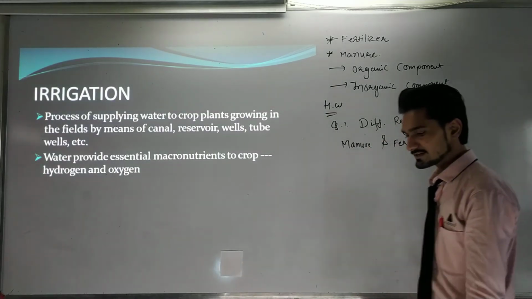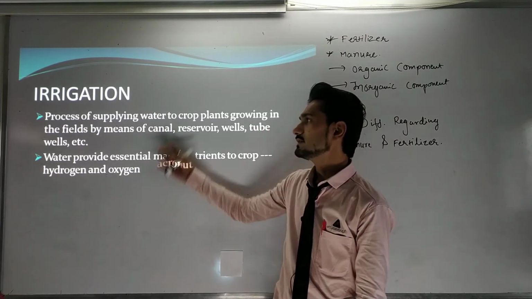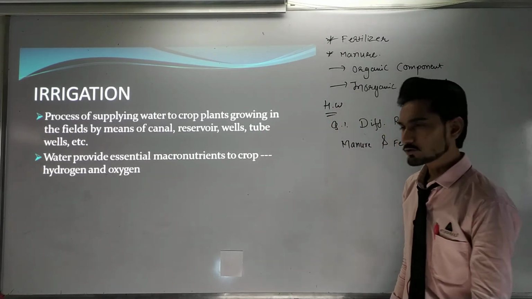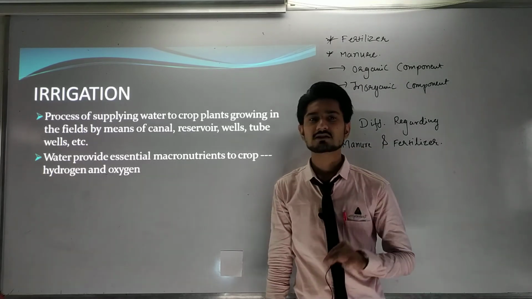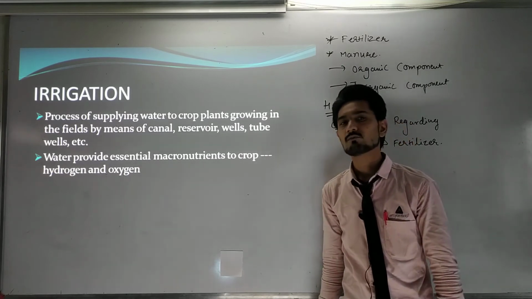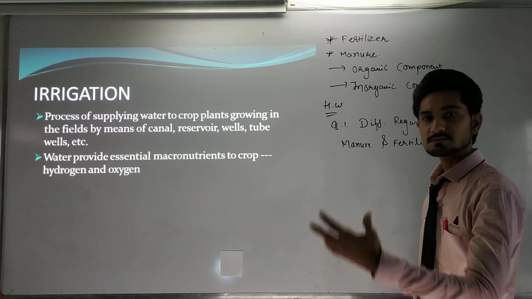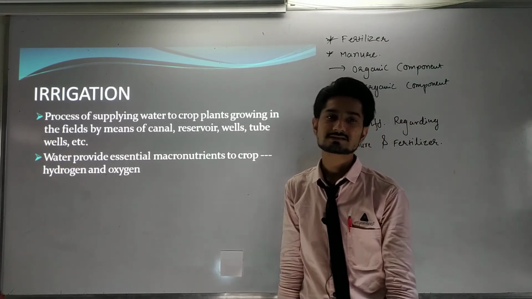Going on to the fourth process of the agricultural practices, that will be irrigation. We talked about it briefly in the first lecture: if we supply water to our field or our crops, that can be considered an irrigation system.